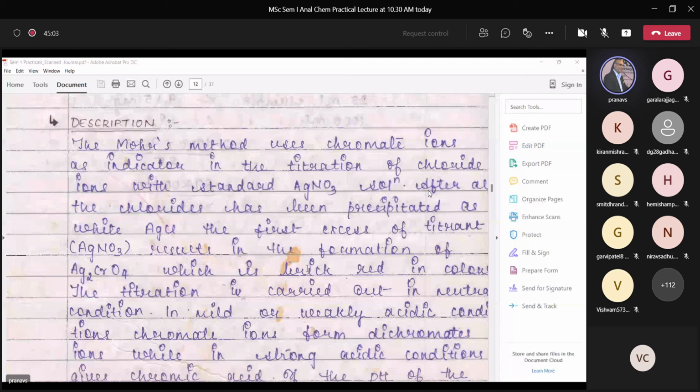So you could be asked like, the standard substance used to standardize silver nitrate is, and the answer could be any one out of the given 4 options. The options can be zinc chloride, right? Then you have titanium chloride, vanadium chloride, and sodium chloride. So the answer would be sodium chloride.